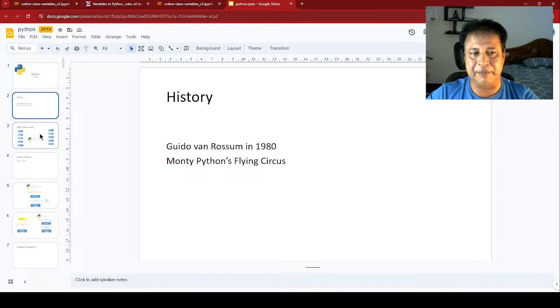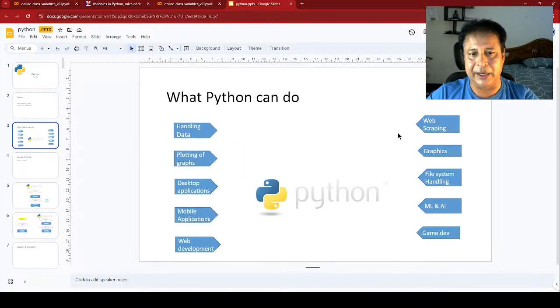Now think on that, why are we using Python? Let's come to the next slide, where it is important what Python can do and what we can achieve by doing this. Let's first say handling data. Yes, Python is, I can say, the first choice when it comes to handling data. So let's say pandas, numpy, all these are quite popular Python libraries you will be using.